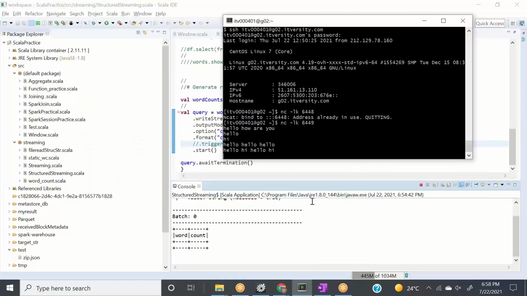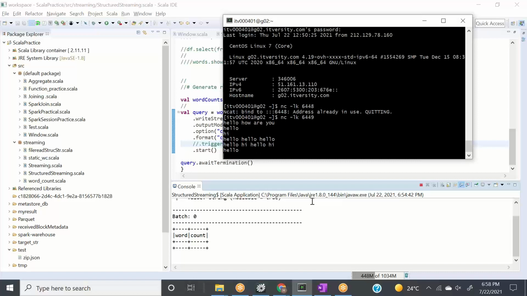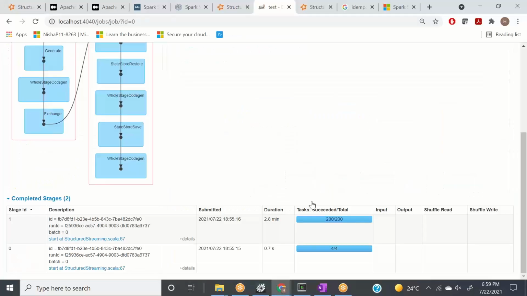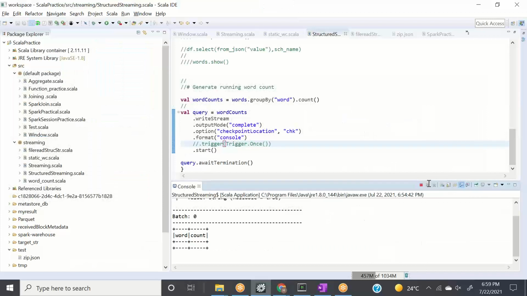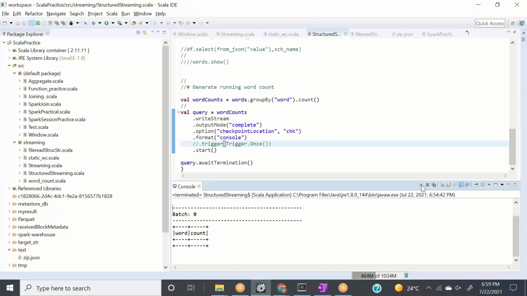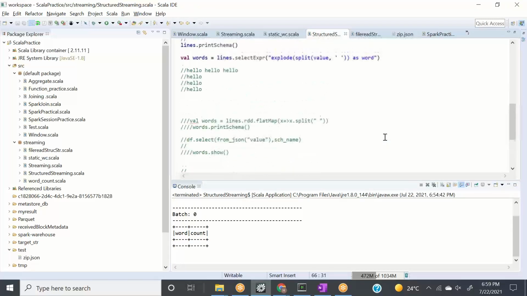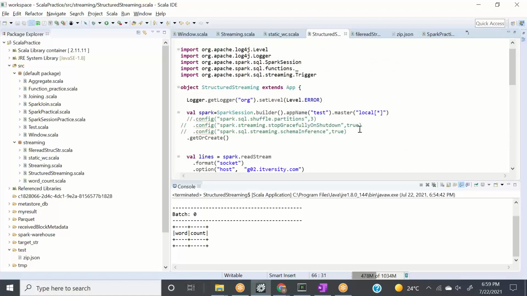Okay. So actually, it is still not counting properly. It is taking too much time. Simply, what I need to tell you here is that this is not the right way of doing it, right? We need to do something in our code so that this can be rectified. So what we need to do is control this number of partitions or number of tasks, right? So let's do it first. Let me first stop this application. Actually, it consumed all the resources of my machine, right? So let me stop this. I stopped it. Now let's go here.